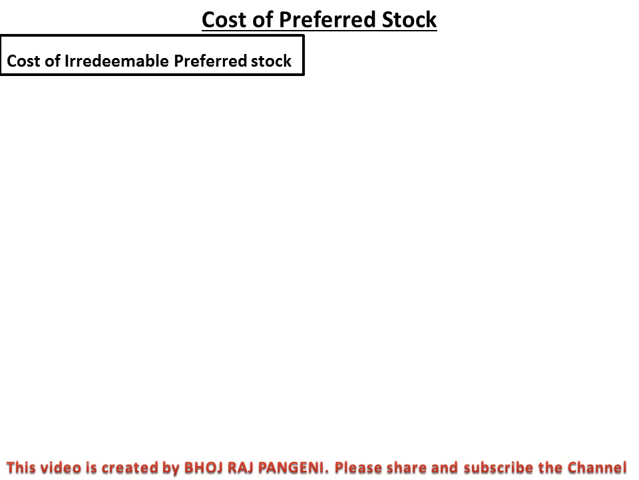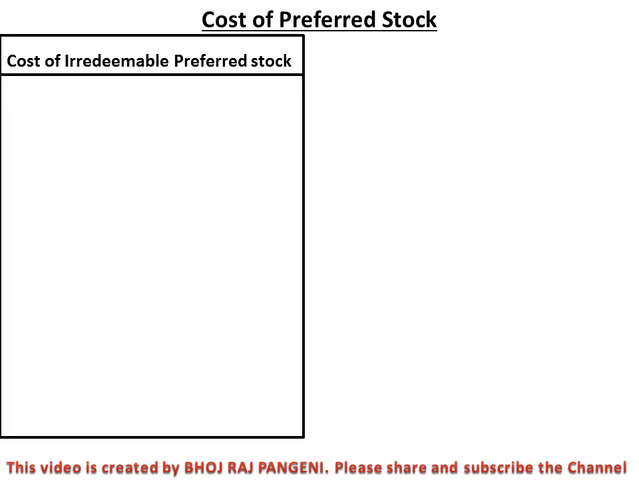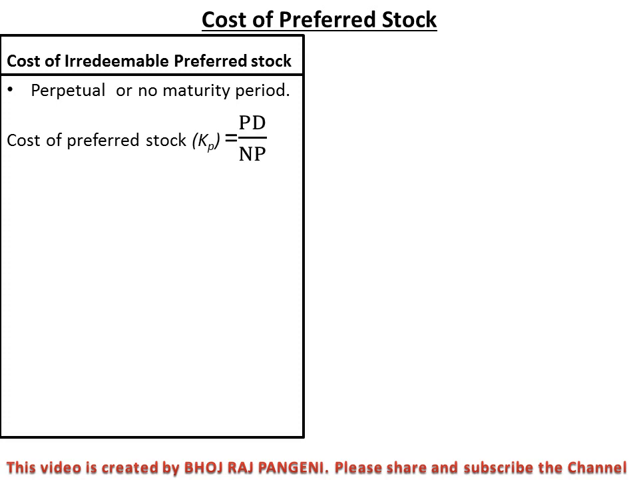Now the second point is the cost of preferred stock. There are two types of preferred stock as debt security. First is the irredeemable preferred stock. I already told you the meaning of irredeemable. So irredeemable means perpetual, or it has no maturity period. So cost of preferred stock KP equals PD upon NP. This formula is similar to the cost of debt, and the cost of preferred stock before and after is the same because it is already the after-tax cost of preferred stock.